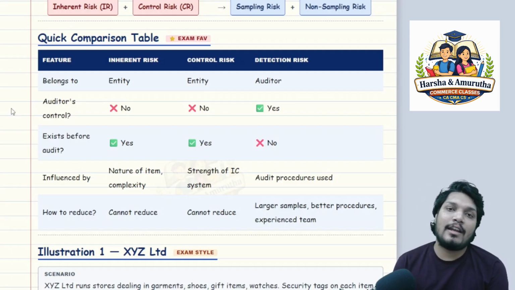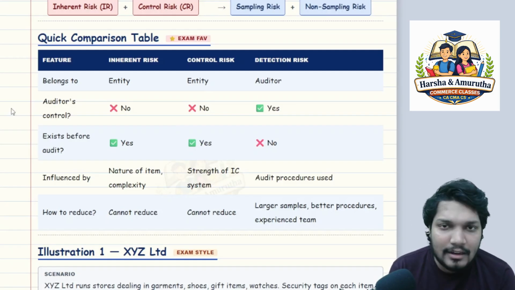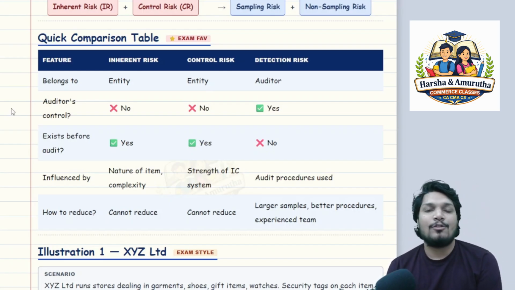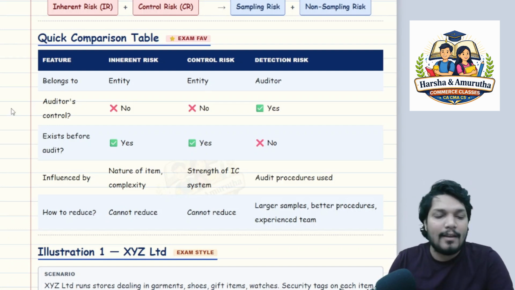Revise it whenever you're free. Don't delay it, sir. If you are not revising it, even if you feel like you understood now, you will forget it later. Trust me. So please revise it, sir. Okay? Very good.